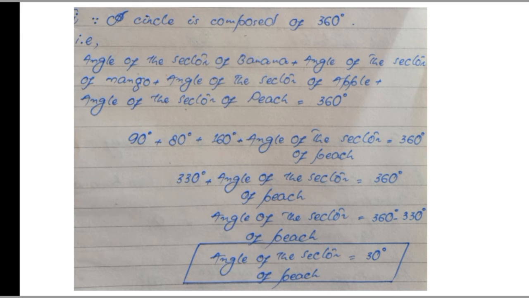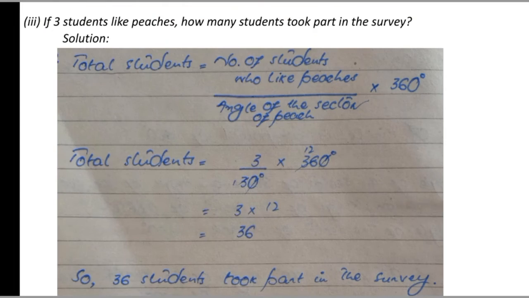See, it's that simple. Now part 3 is, if 3 students like peaches, how many students took part in the survey?